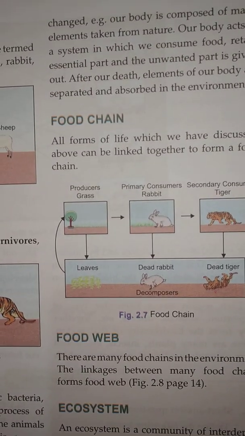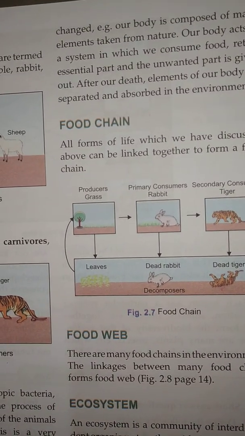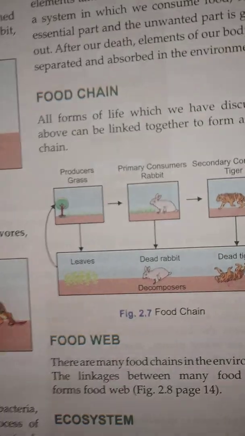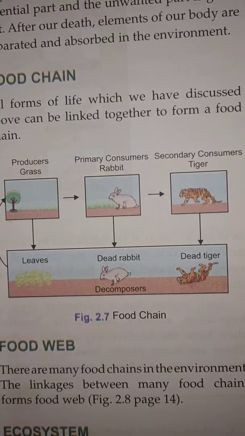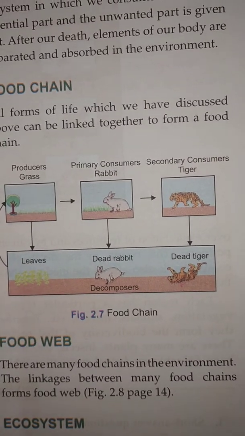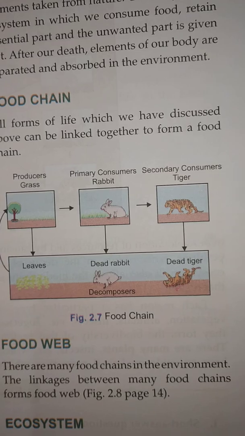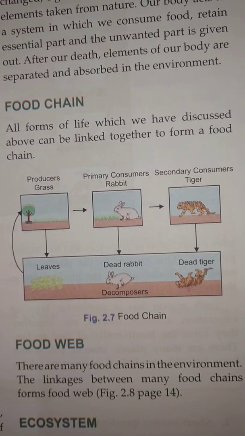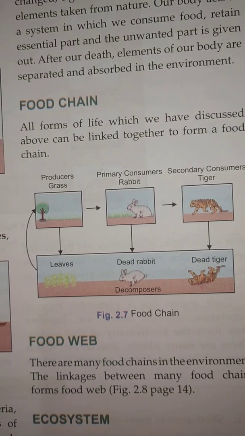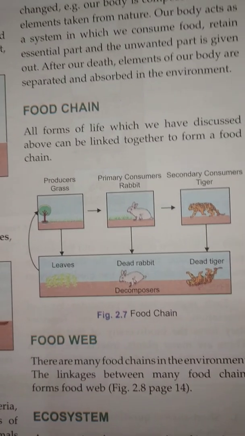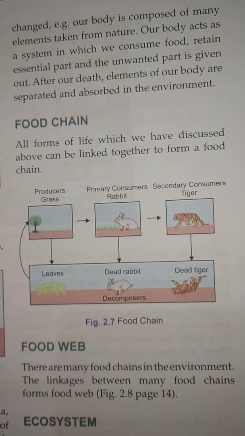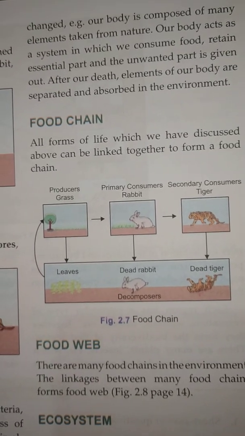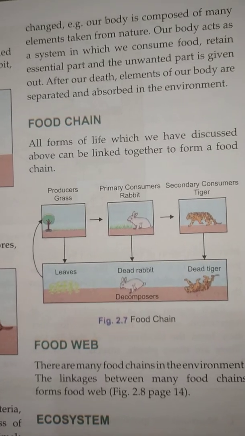All forms of life which we have discussed above can be linked together to form a food chain. Now see this figure. All forms of life, whether they are producers, primary consumers, secondary consumers, or decomposers, can be linked together. They are connected with each other through a chain, and that is called a food chain.